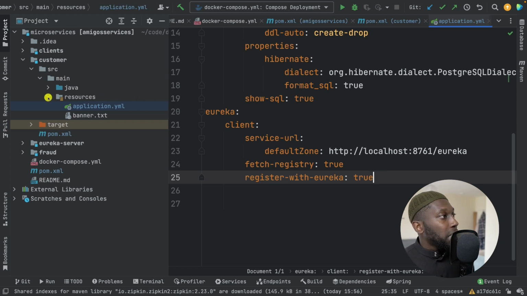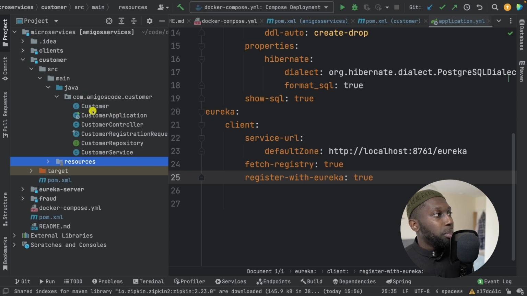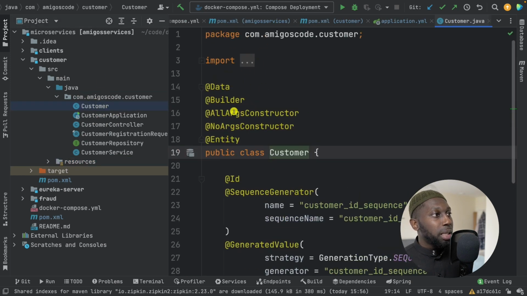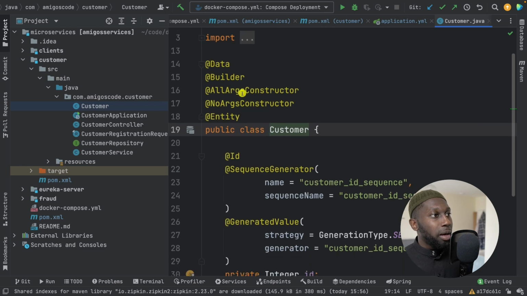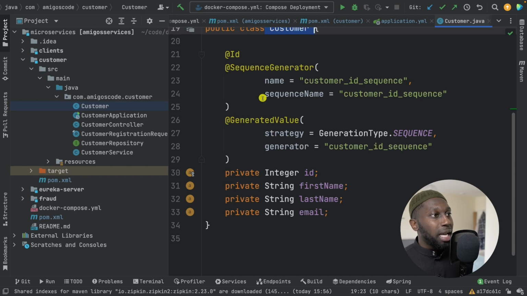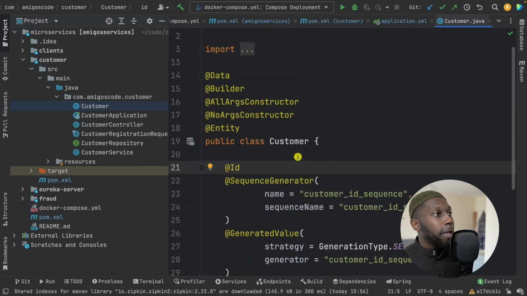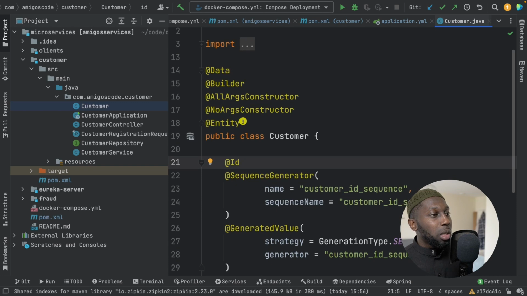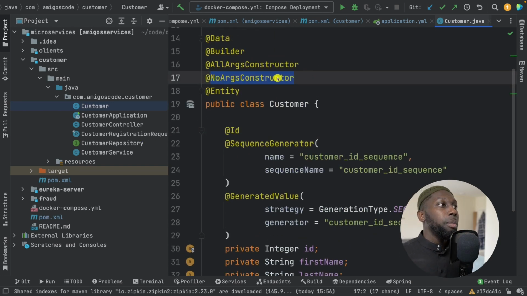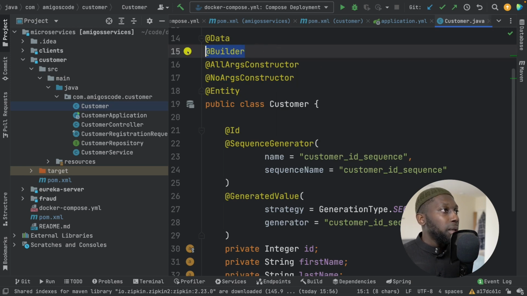So that's resources. And then Java. So this is a typical application where we have our model, and this is using Spring Data JPA in here, where this entity will be mapped to our database. We are specifying the entity. This is the ID basically, and then we have first name, last name, and email. And we're also using Lombok so that we don't have to specify the getters and setters in here, nor our constructors. And also we have a builder in here. Then we have the controller.